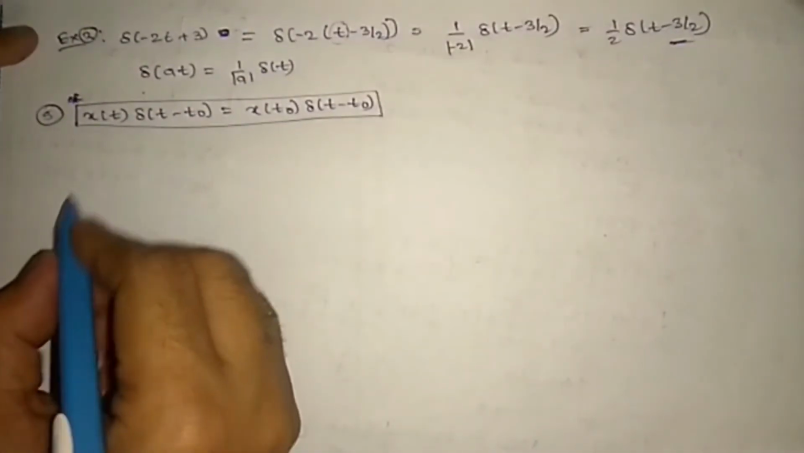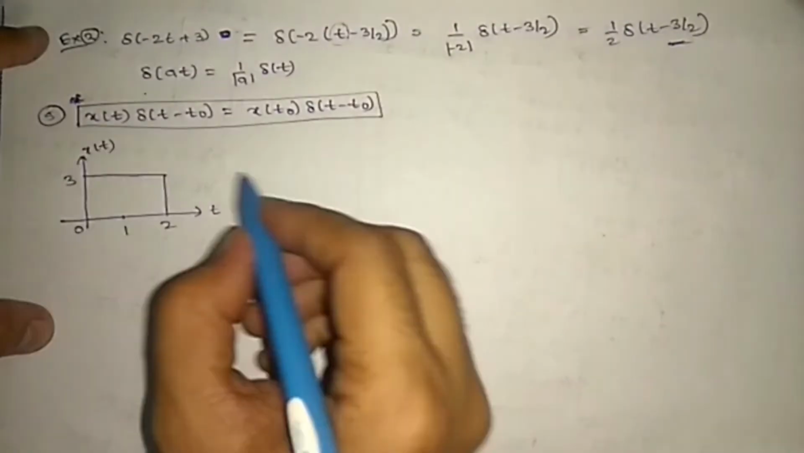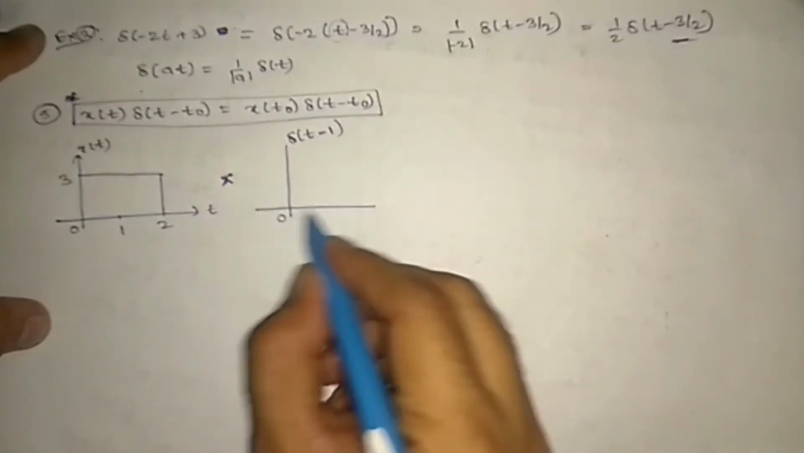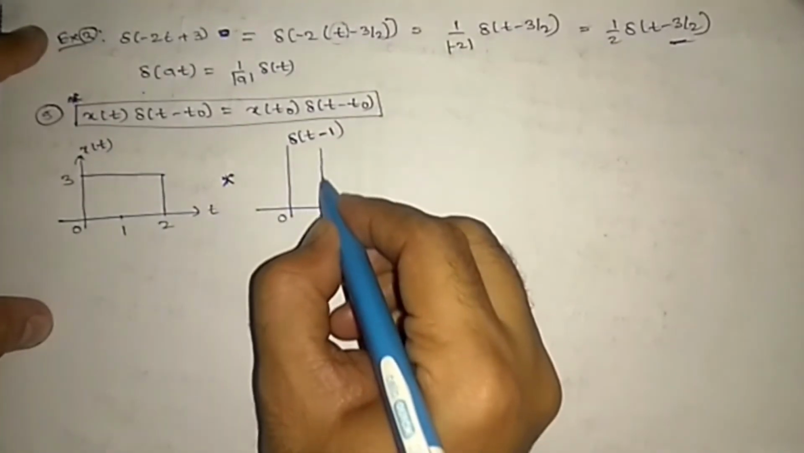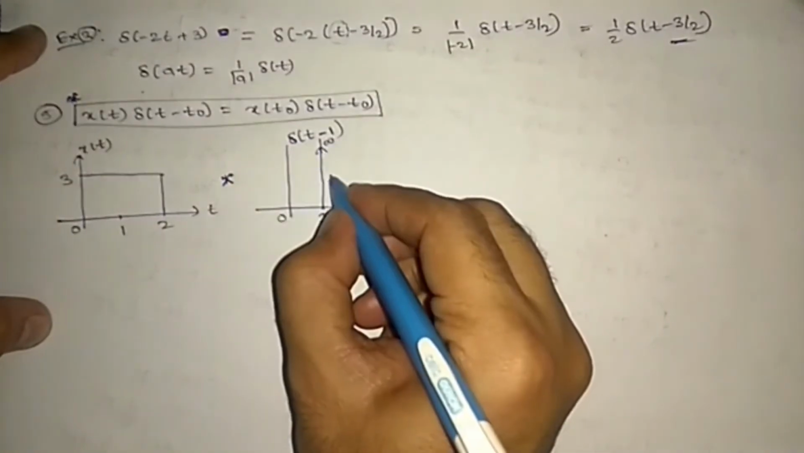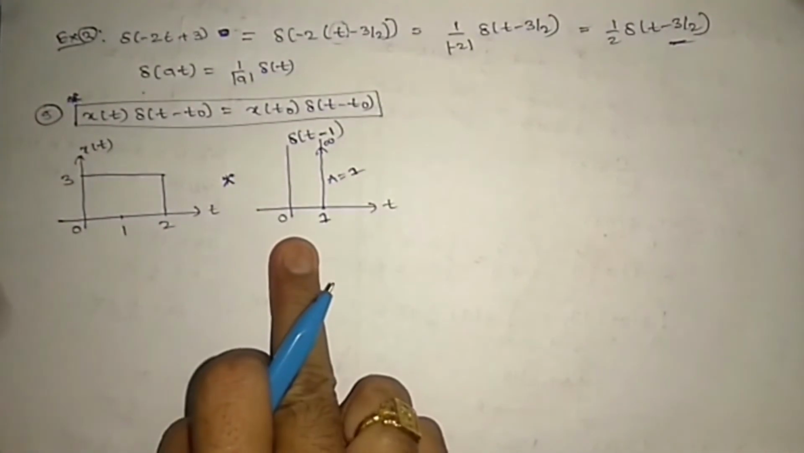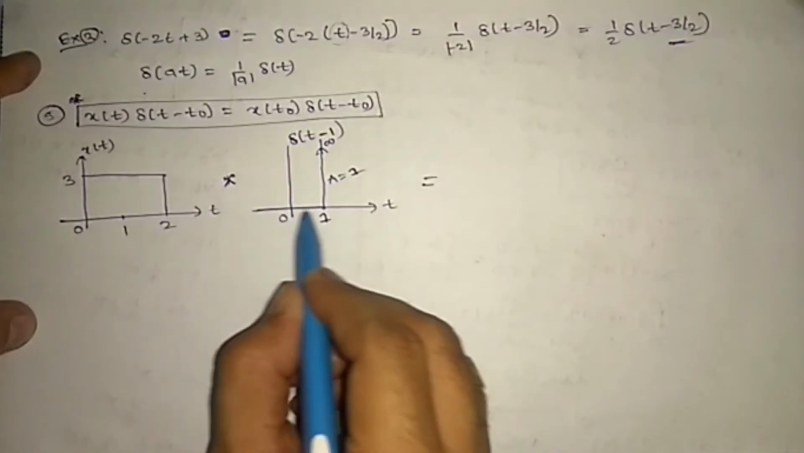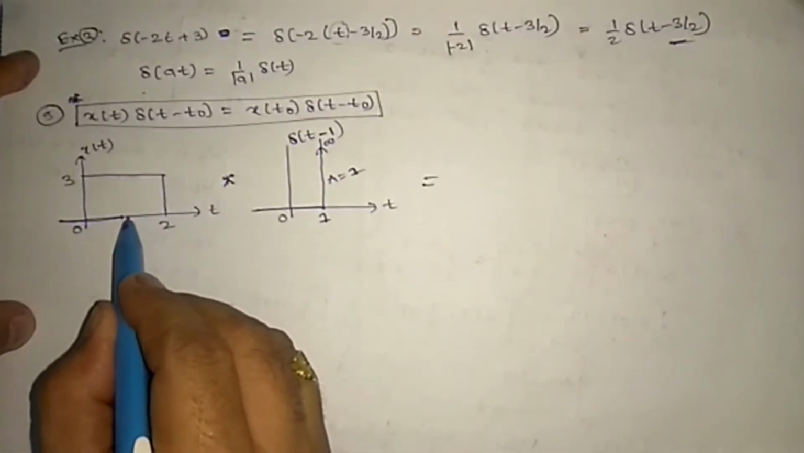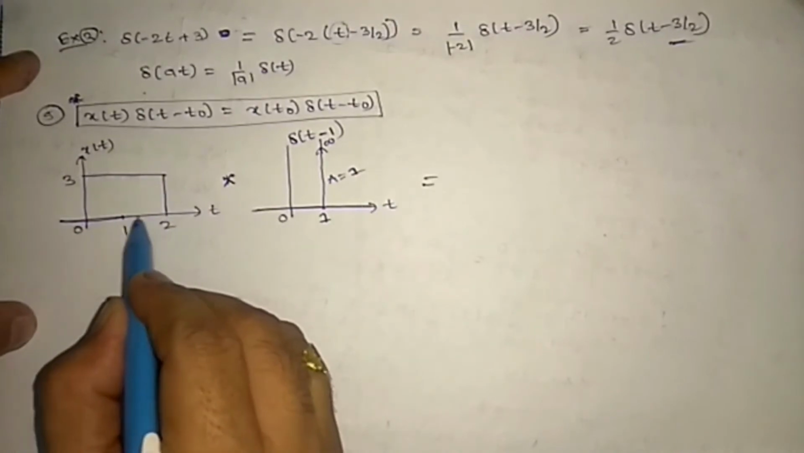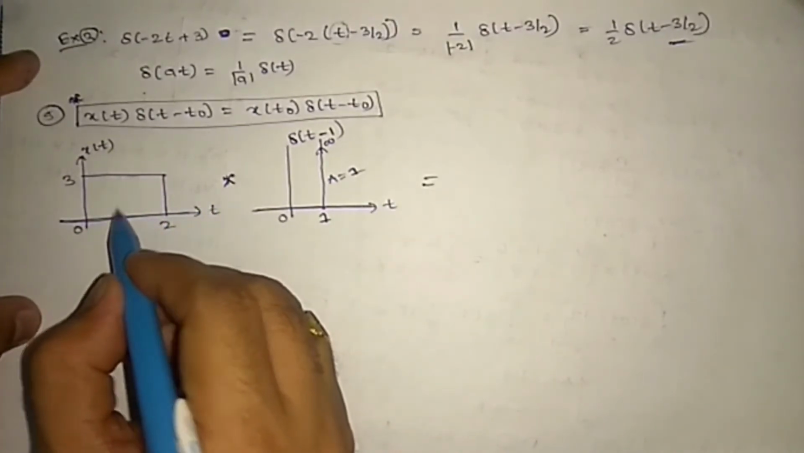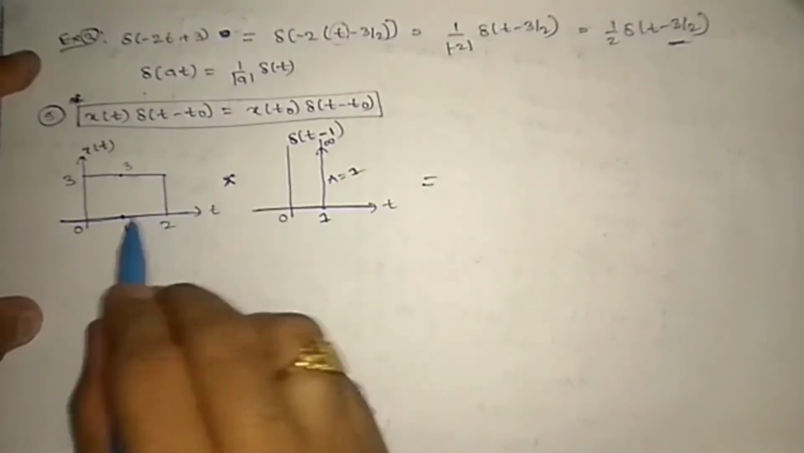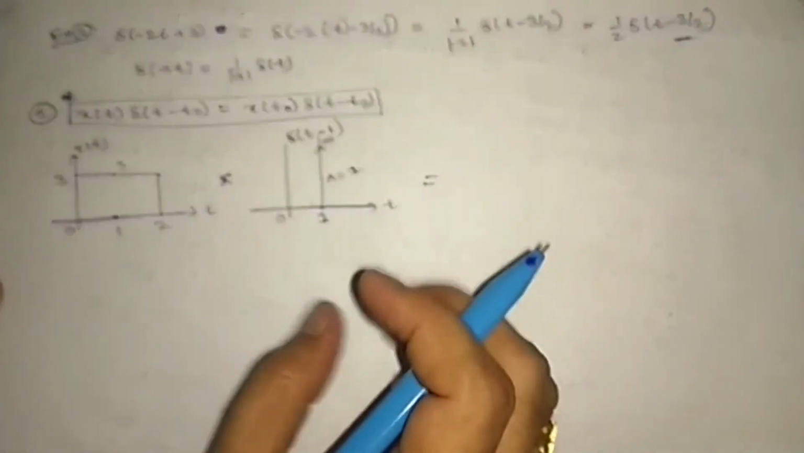So example 1: suppose I have x of t signal and this is multiplied with del of t minus 1, which means at 1 you have infinite amplitude and area is 1. If you multiply these two signals, what's happening? Before 1 it is completely 0, right? And after 1 also it is completely 0. At 1 you have a 3, right? So only at this point is it multiplying, and all the remaining are making 0.